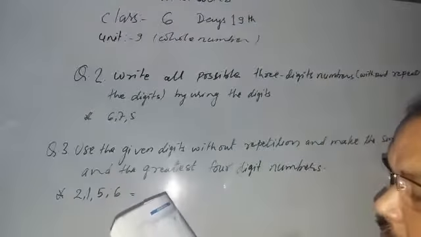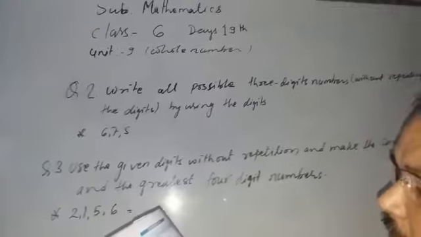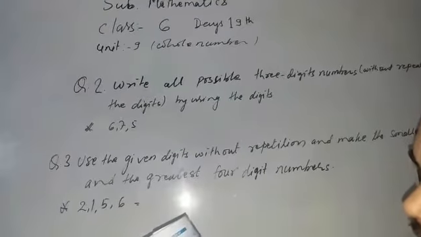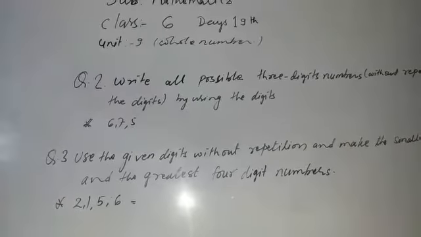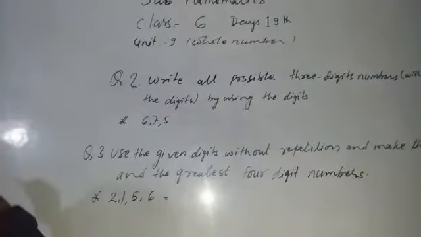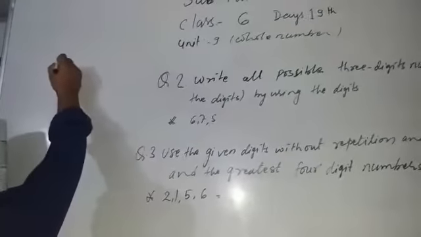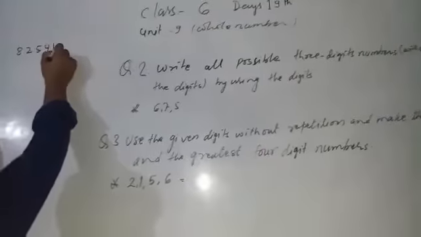Okay, the place value of 8 in the area and population of Nepal. Place value of 8, area and population. So you will find out and write this down. Here is the area of population, 825,418.